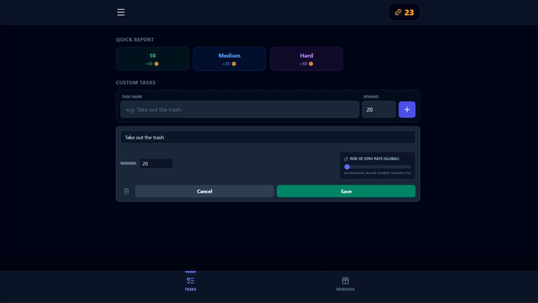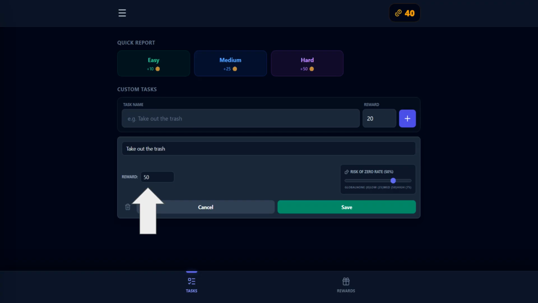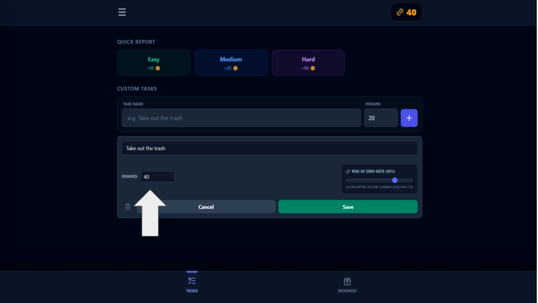Let's use taking out the trash as an example again. If I find that I do a decent job of taking out the trash, I will move the slider from 0% to 50%, but I will increase the amount to a little more than double. In this case, I would change the reward to 50 coins. It's double plus a little extra incentive to be on the variable ratio schedule. Knowing that it averages out to more coins than before makes my inner Mr. Krabs happy. After a while of doing the behavior, I will reduce it back to just double, which is 40 in this case. And after a while of doing the behavior, I will reduce it to less than double, just to further master the behavior.